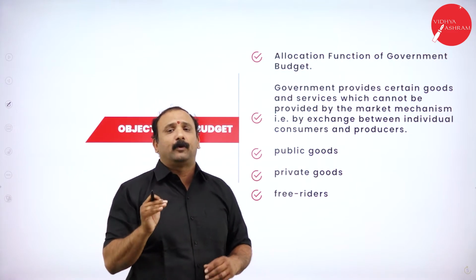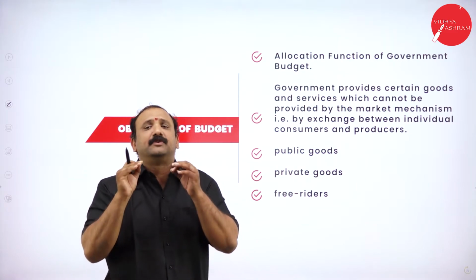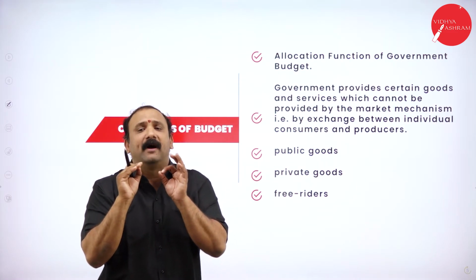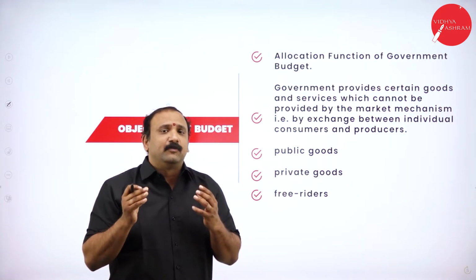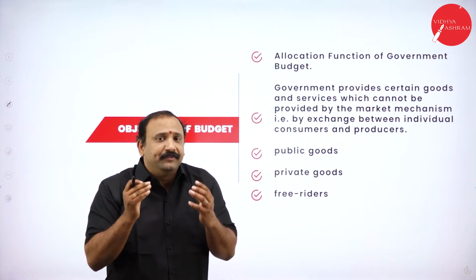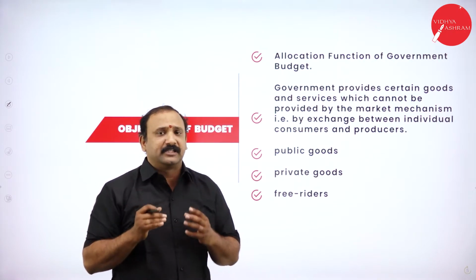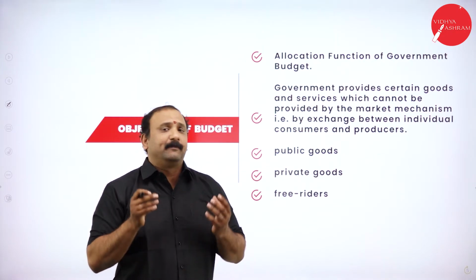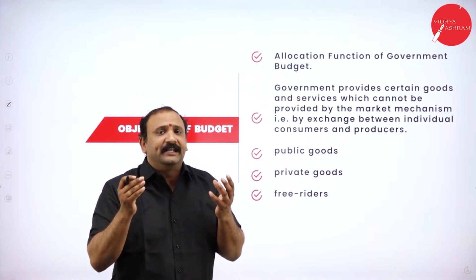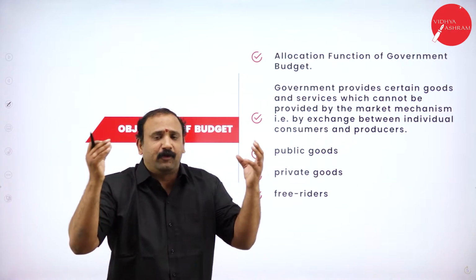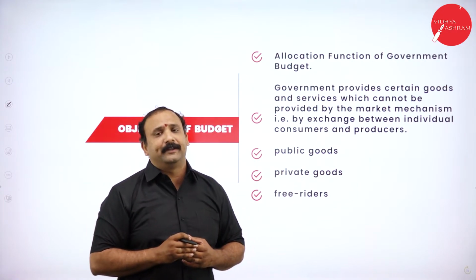Second, the government will provide certain goods and services which cannot be provided by the market mechanism. For example, the citizens will always depend on the government for certain benefits. It might be a healthcare plan, a ration card, a public park, or an area that is beneficial for elderly citizens altogether.